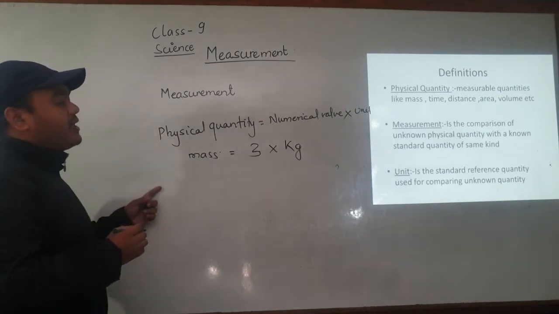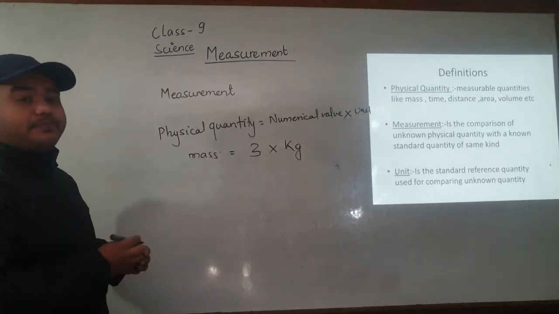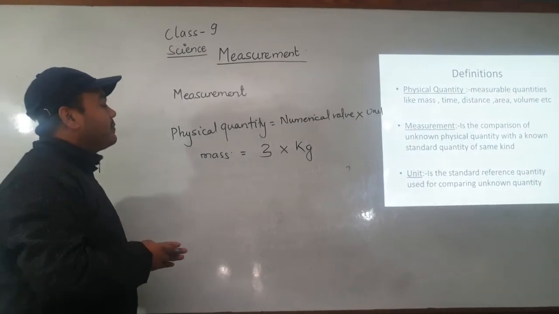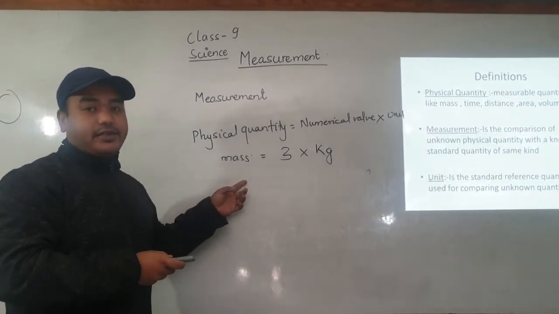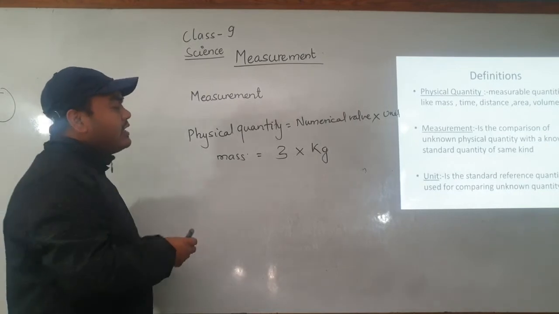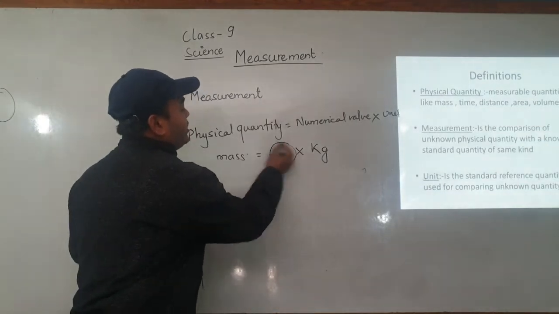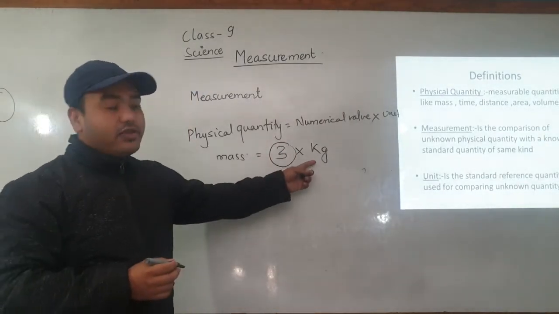If we are asked what do you mean by the mass of something being 3 kg, it means the numerical value times the unit quantity.